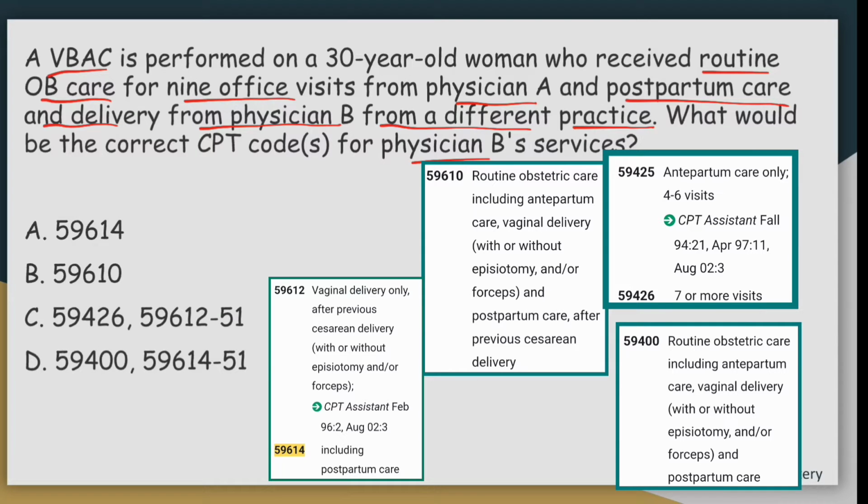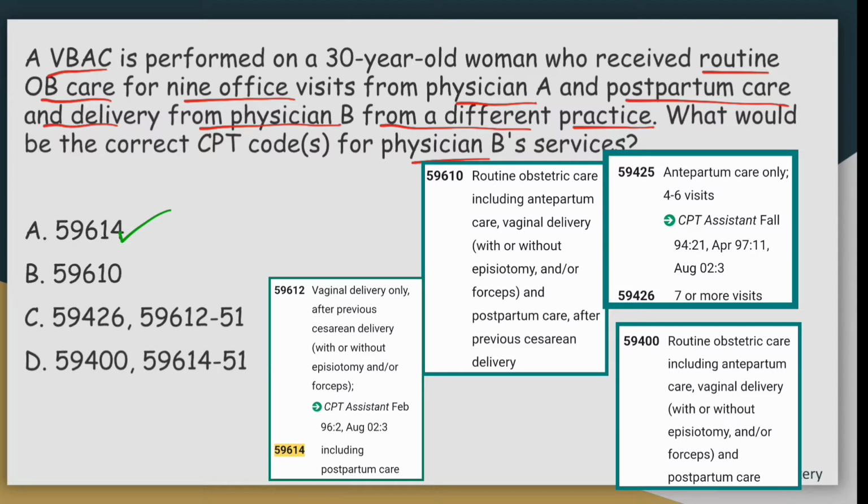So the right answer will be option A, because in the scenario they have mentioned VBAC. So we have to code for vaginal delivery after previous cesarean delivery, and they're asking for physician B's services. In this case, physician B is providing postpartum care and delivery, right? So we are coding 59614. We'll see why other options are wrong.